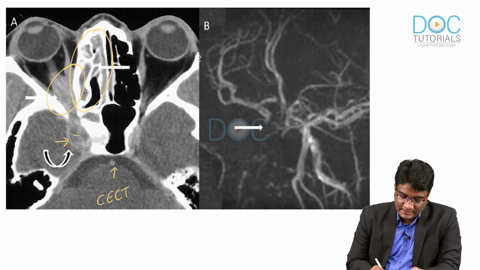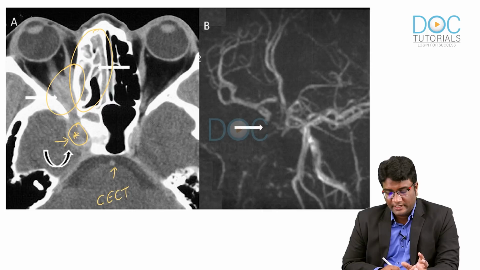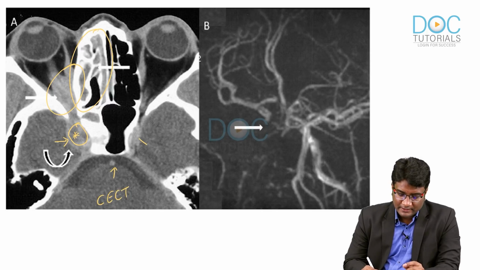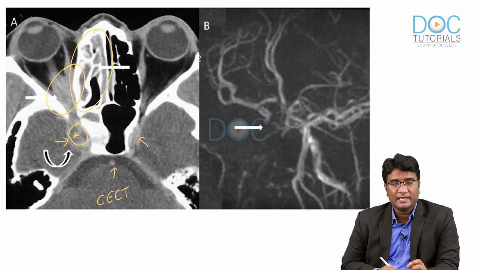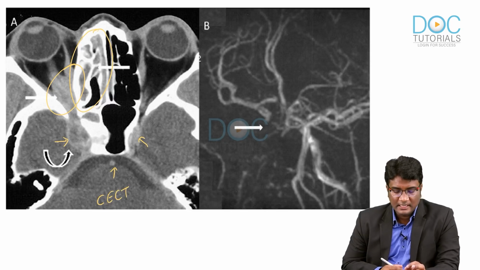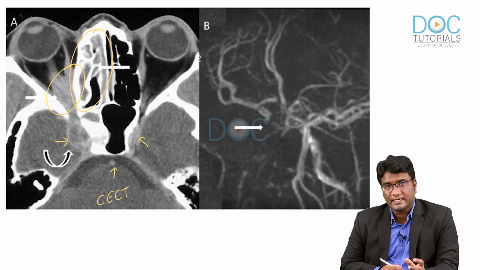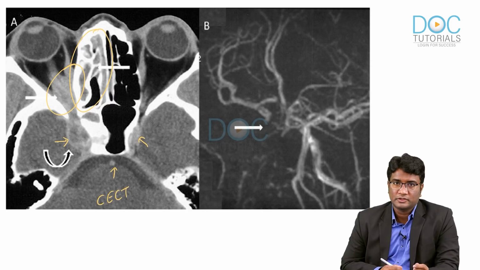And I hope you can see there is a filling defect within, right. So, there is a lack of contrast filling within the cavernous sinus. Look at here, this is filling with contrast, but there are filling defects noted on the right side. So, this is how it invades the cavernous sinus, producing cavernous sinus thrombosis. So, the infection from the orbital apex can go and involve the cavernous sinus, producing cavernous sinus thrombosis also.